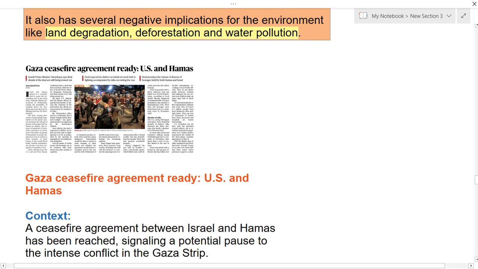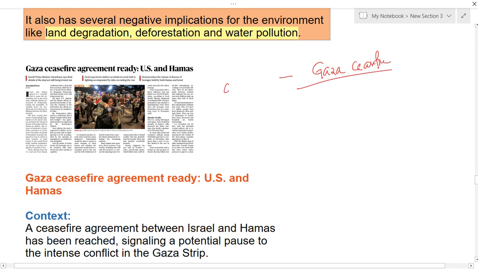Now let us see today's news. I completed the last day's news, and now let us see today's news. The first topic is the Gaza ceasefire agreement being ready, between the US and Hamas. This article is talking about the Gaza ceasefire.